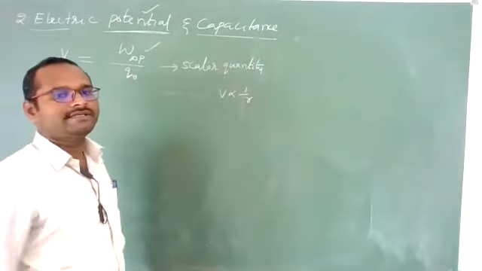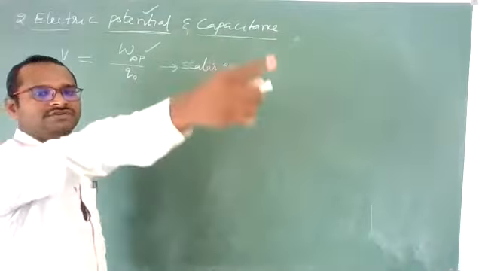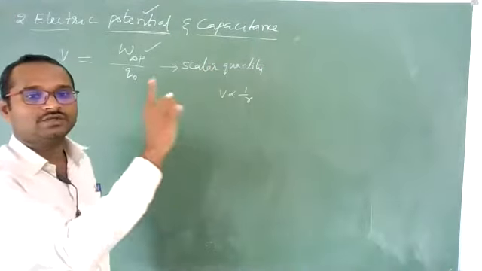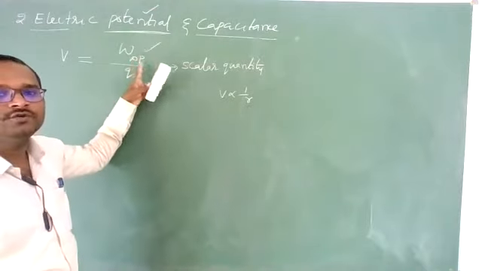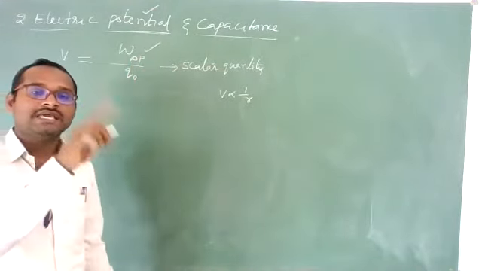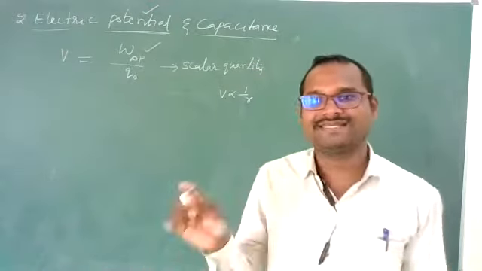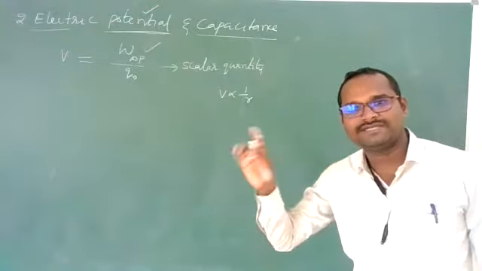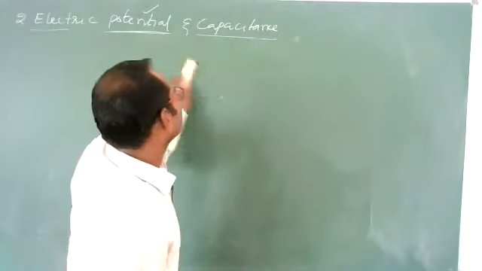Electrostatic potential at a point is nothing but the amount of work done in moving a unit positive test charge from infinity to a particular point against the electrostatic field. That's it. And the formula is W infinity to P by Q naught, or it is KQ by R. Whatever may be the charge, KQ divided by distance at any point. Whatever the point, that distance you need to take.